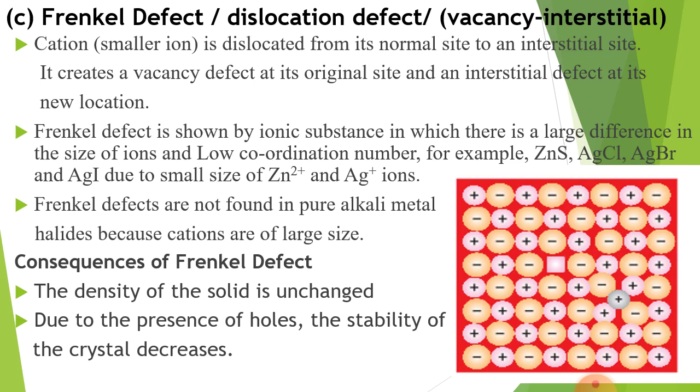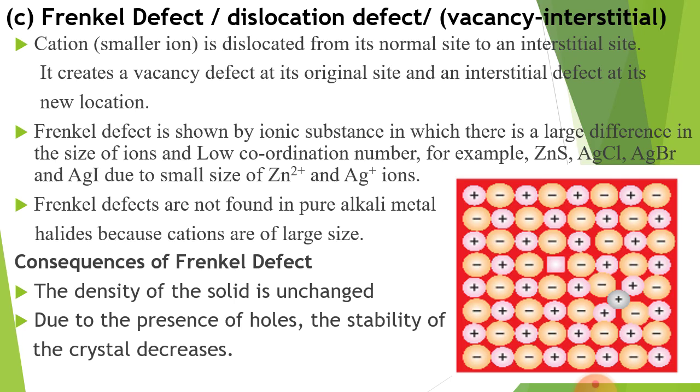Now we have to focus on two main defects in ionic solids, Frenkel defect and Schottky defect. So now Frenkel defect, it is also known as dislocation defect or vacancy interstitial defect. This defect is an example of vacancy and interstitial defect. That's why it is named vacancy and interstitial defect.